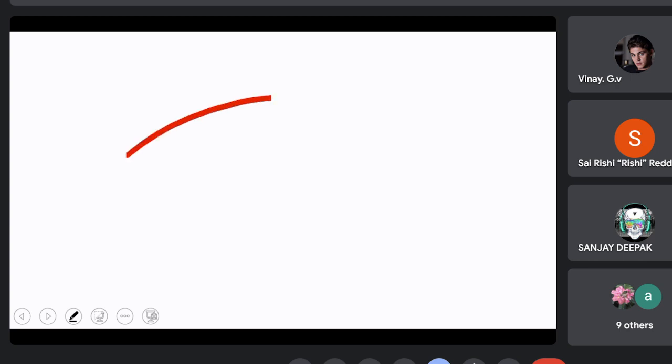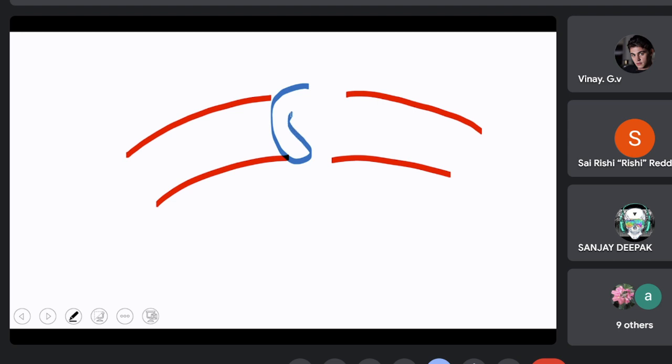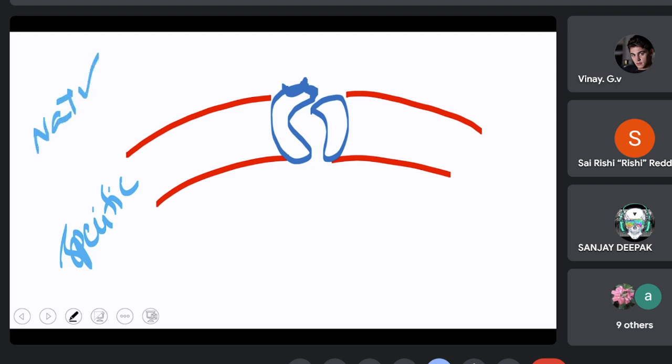Coming to the plasma membrane, where there are channels: here there is a channel, and this channel has a gate-like extension which closes it. I've already told you that it has a binding site for the ligand. Each channel is always specific for a particular ion. For example, a sodium channel allows only sodium ions, and a potassium channel allows only potassium ions.